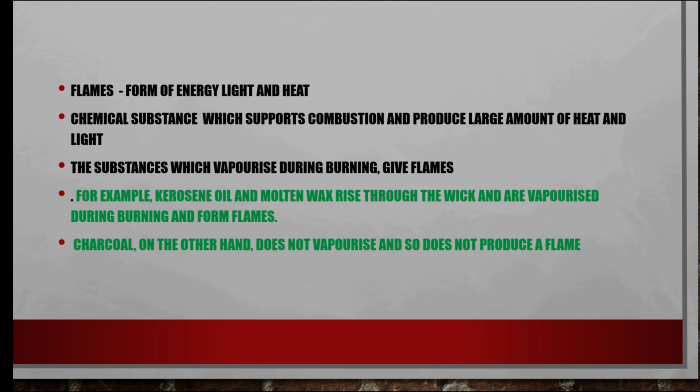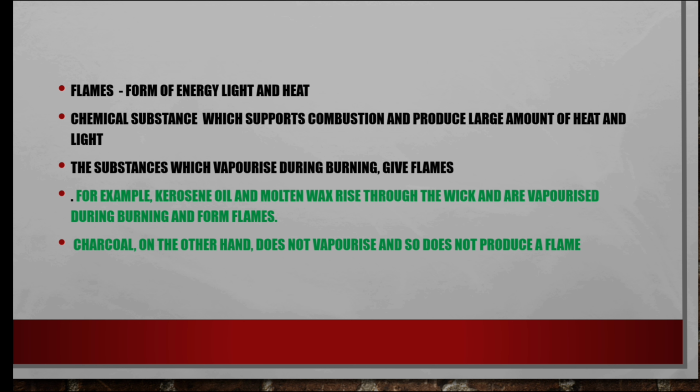Next, flames. Flames are a form of energy, light and heat. Chemical substances which support combustion produce a large amount of heat and light. The substances which vaporize during burning give flames, very, very important.